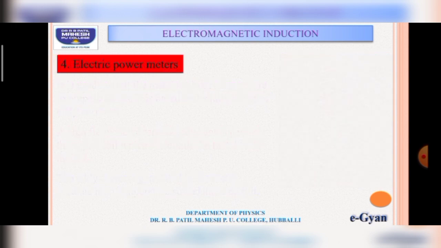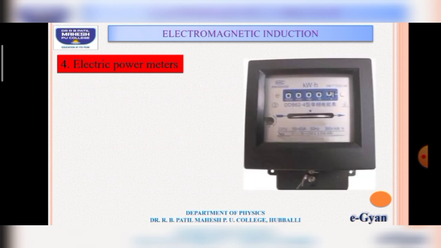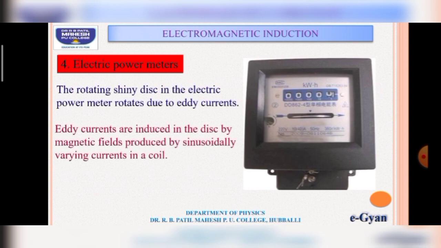Fourth one, electric power meters. Everyone is familiar with this. I hope everyone has seen this one. Let us see how eddy current is applied in this meter. Can you see a rotating shiny disc in an electrical power meter? It is here. This is the rotating shiny disc, and it rotates.